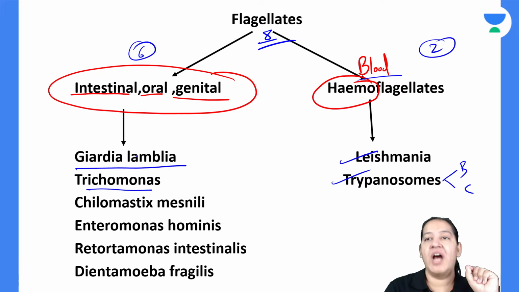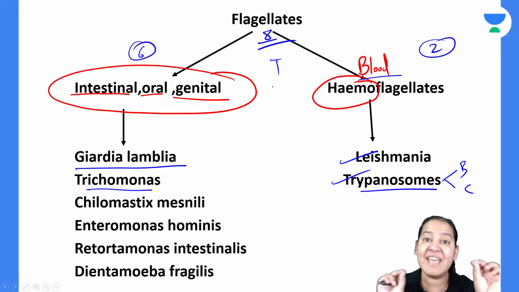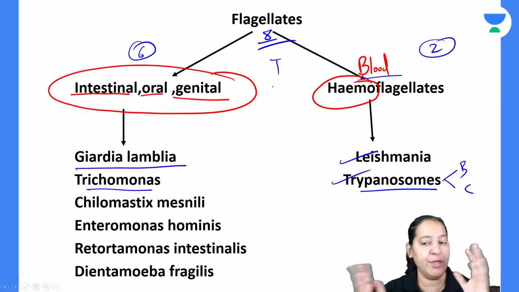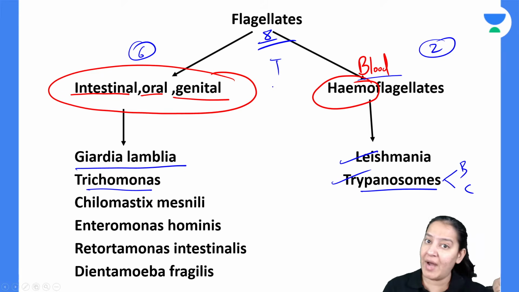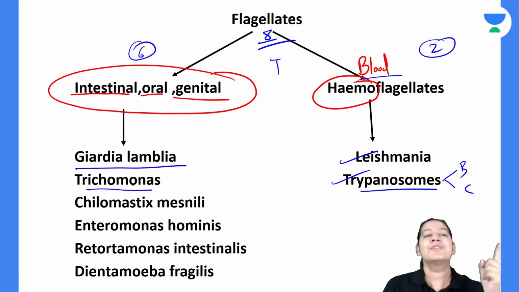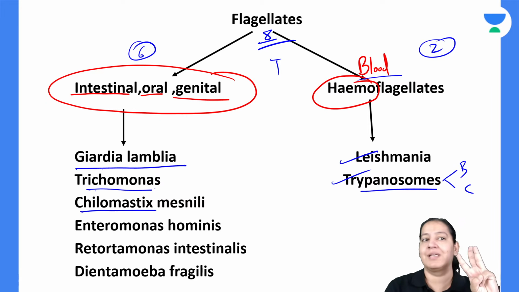Trichomonas. Giardia, no, this was trypanosome. There are many T's in the entire parasitology, so take care of T. You will get confused in that. So it is trypanosome, which is a hemoflagellate, and Trichomonas, it resides in the vagina of the female. Trichomonas vaginalis, right? So Giardia lamblia, Trichomonas, Chilomastix,